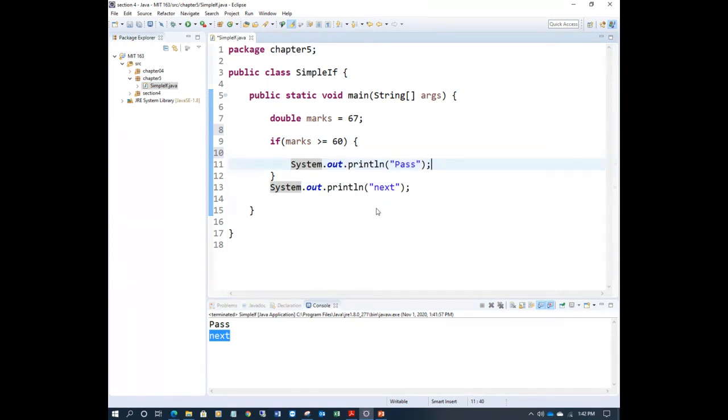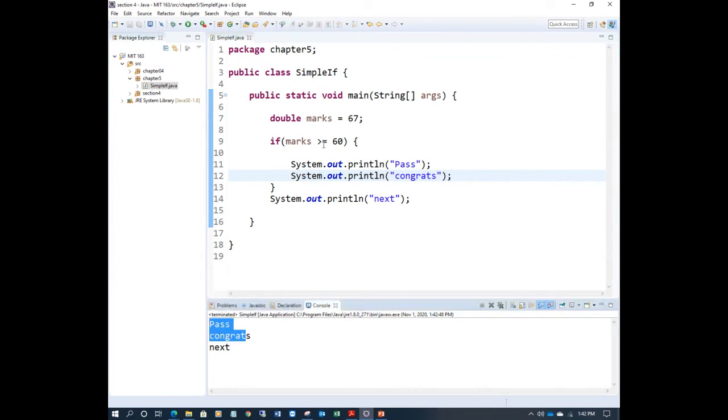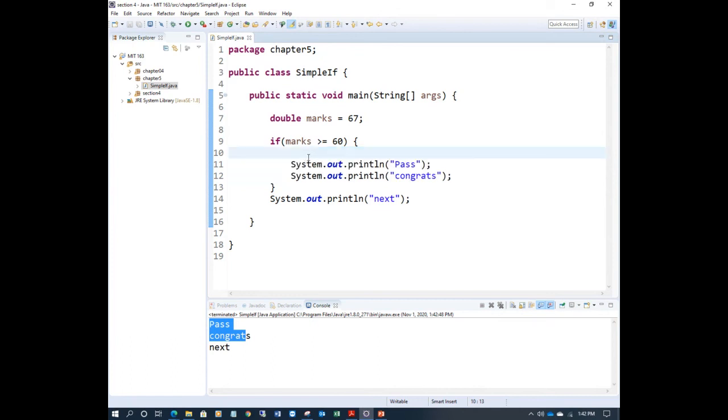So for example, if you copy and write one more statement, say congrats, I have two statements. So we'll consider them as a group of statements. Let's run this one. See, pass, congrats. This means we can have more than one statement. That's why it's called a block of statements, a group of statements. So this is what we call the group or block.